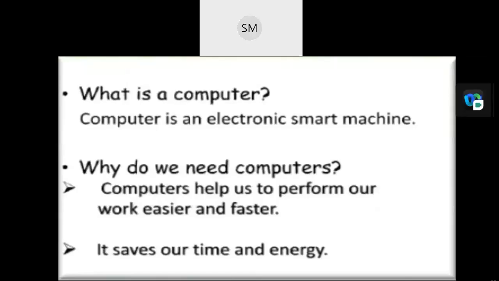A computer is an electronic smart machine, isn't it? What is that? That is an electronic device that manipulates information or data. It has the ability to store, retrieve, and process data. You may already know that you can use a computer to type.